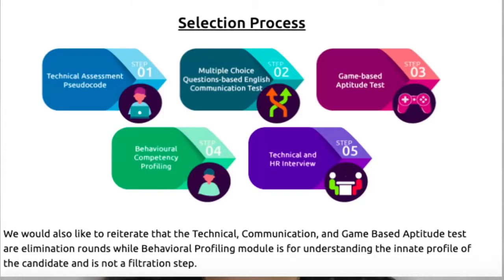Coming to the selection process, we have 5 rounds. The first one is the technical assessment, also called pseudocode. The second is MCQs on English. The third, the most important one, is game-based aptitude. The fourth is the psychometric evaluation. And the last step is the technical and HR interviews. You should clear all 5 rounds, only then will you get the job. If you observe, pseudocode, technical assessment, MCQs on English, game-based aptitude, and technical and HR interviews are the elimination rounds. The psychometric evaluation, the behavior test, is not an elimination round, it is just for your profiling.